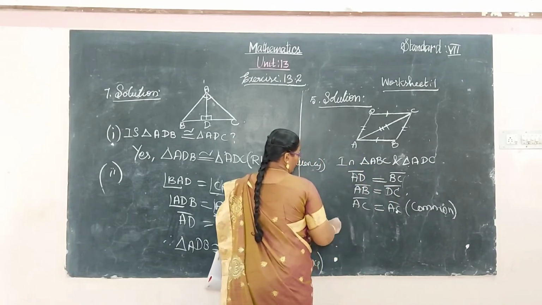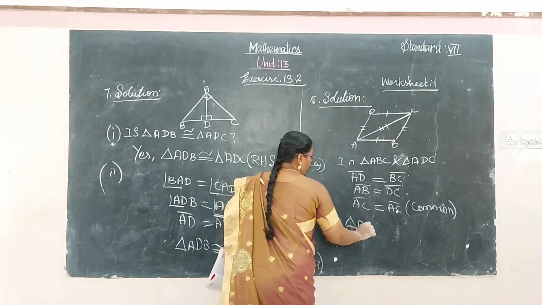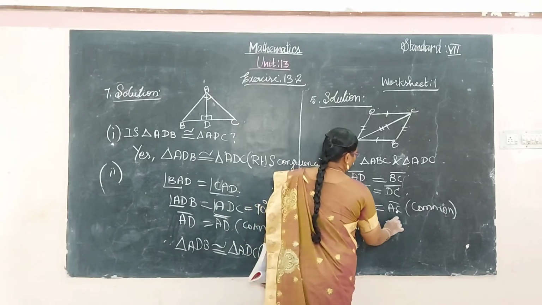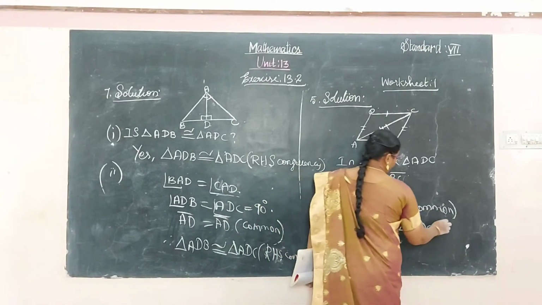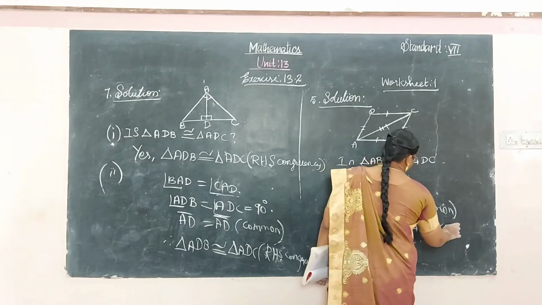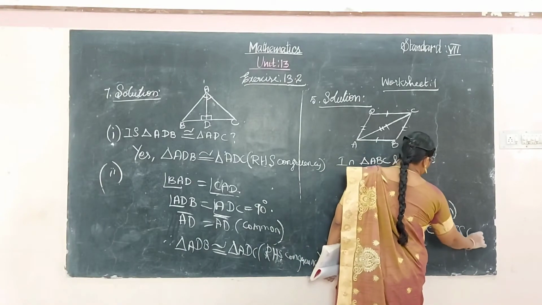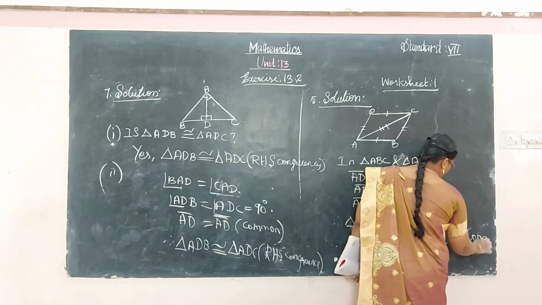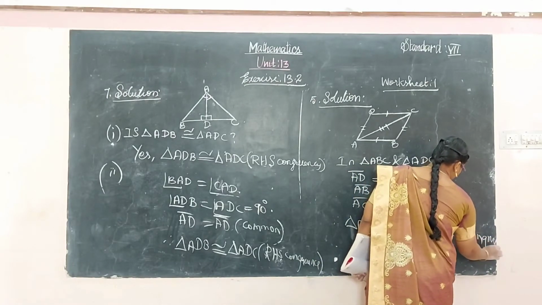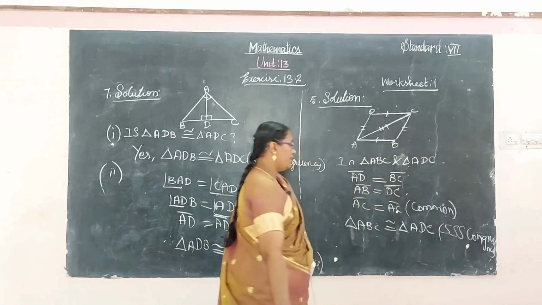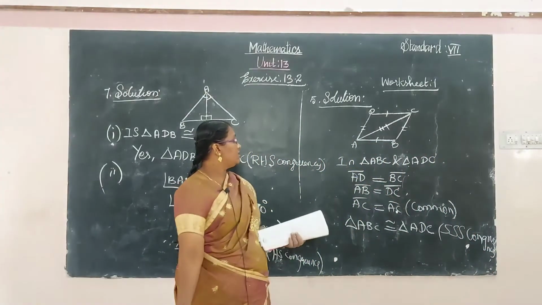Okay, therefore the triangle ABC is congruent to the triangle ADC since side congruence is satisfied. Okay, that's it.